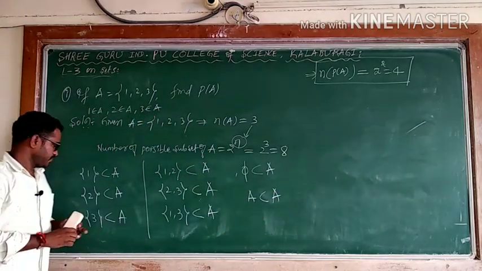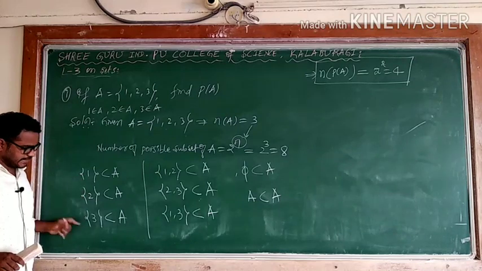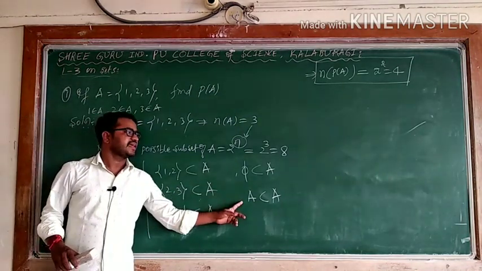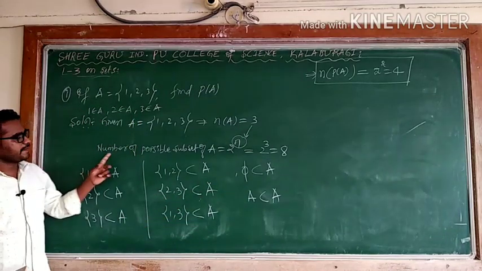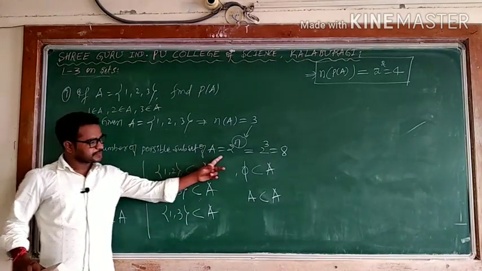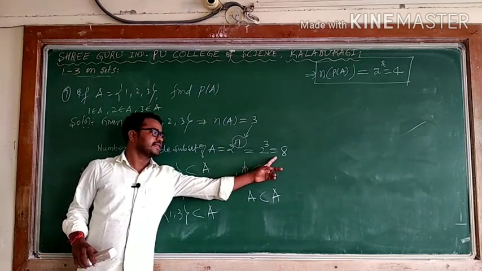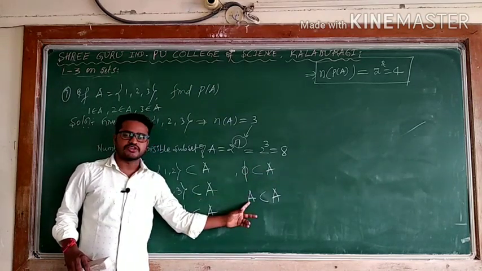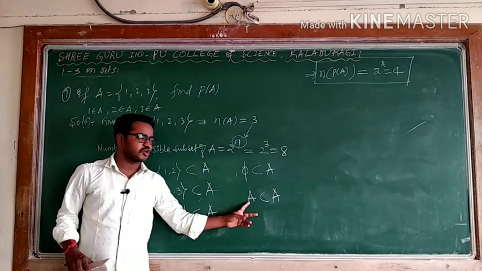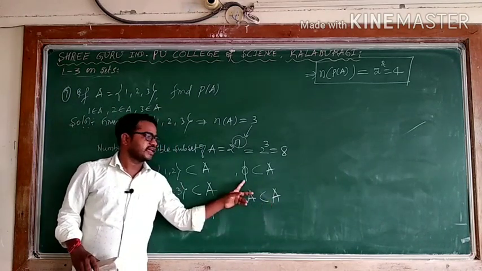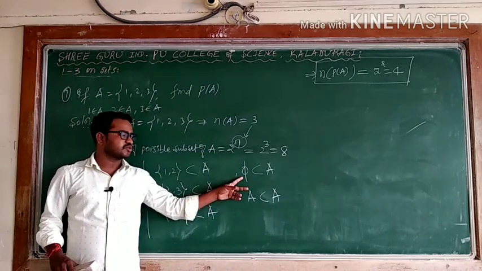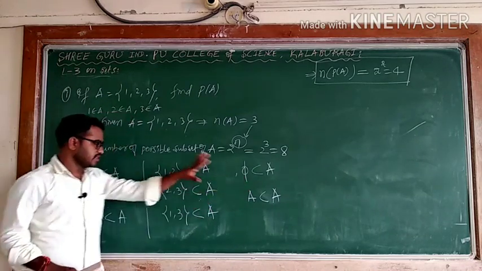Now: 1, 2, 3, 4, 5, 6, 7, 8. The number of possible subsets of A is 2 to the power 3, which is 8. You always have to write the set itself, because every element of A belongs to A. The empty set is always considered a subset.